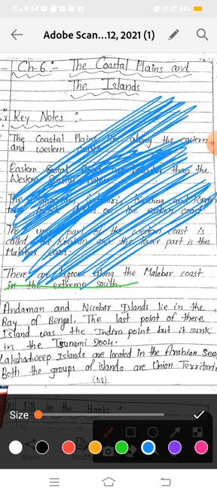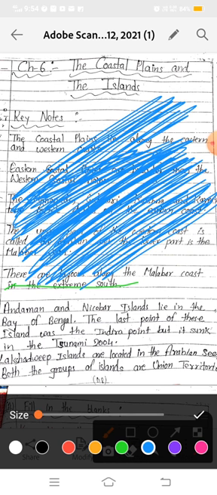Now lagoons are the part of the sea water cut off by rocks or sand. This interior part is called a lagoon, which is cut off by rocks or sand.